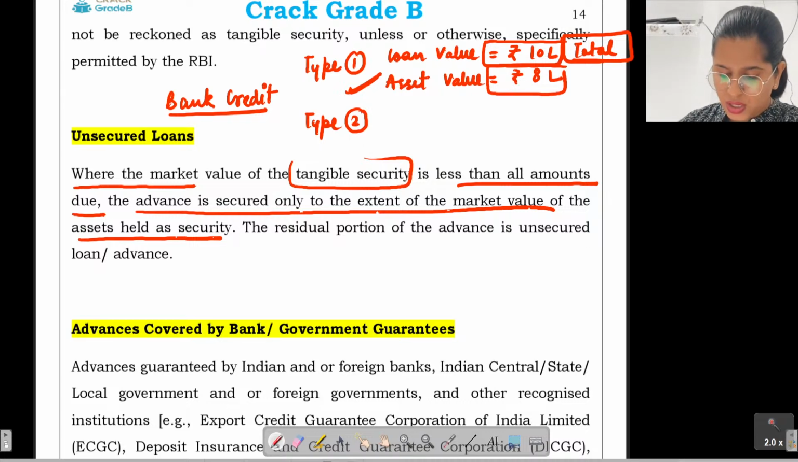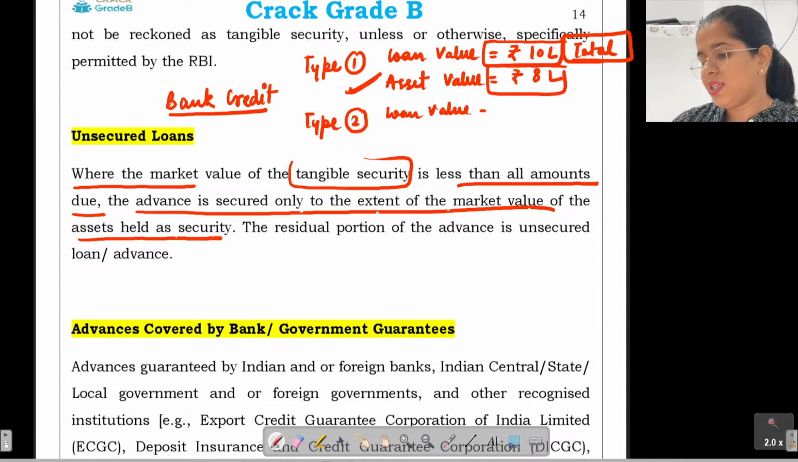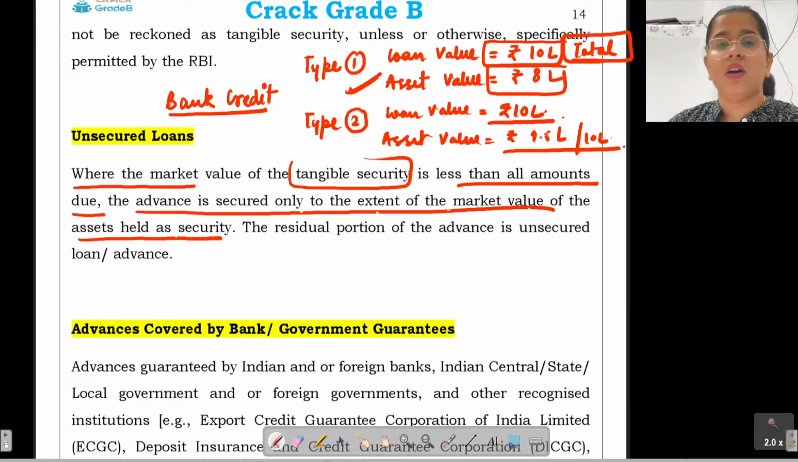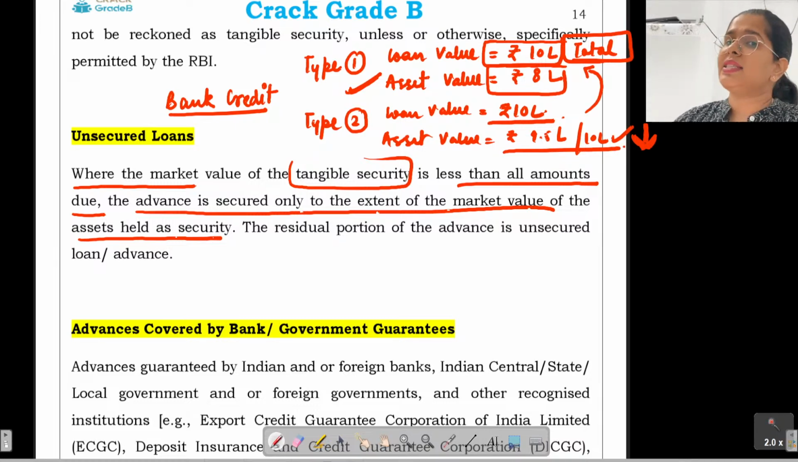See, one option type can also be like this. Loan value is 10 lakh rupees, right? And asset value is somewhere near, let's say, 9.5 or around 10. Okay. So your market value is dwindling, and as the asset value would come down, you will fall in type 1. So always the advances which are fully secured, ऐसे कौन से advances होते हैं?